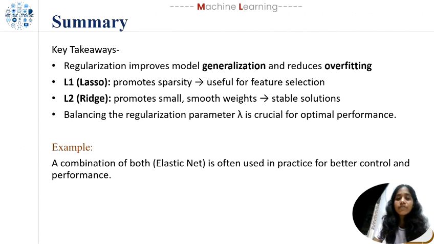Then what are the takeaways from this regularization concept that we have learned today? Regularization improves model generalization and reduces overfitting. As we have seen, it does this by adding the penalty term to the loss function. Then L1, lasso regression, promotes sparsity, which is useful for feature selection. Then L2, ridge regression, promotes small, smooth weights and because of this, it can give stable solutions. So balancing the regularization parameter lambda is crucial for optimal performance. A combination of both, elastic net, is often used in practice for better control and performance.